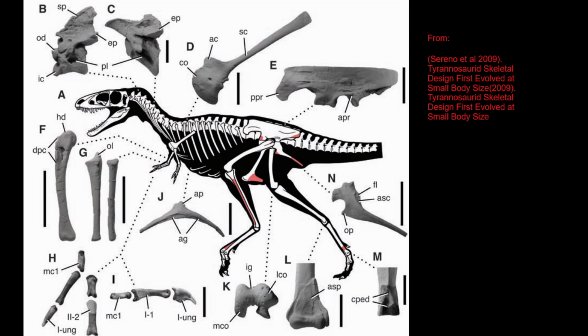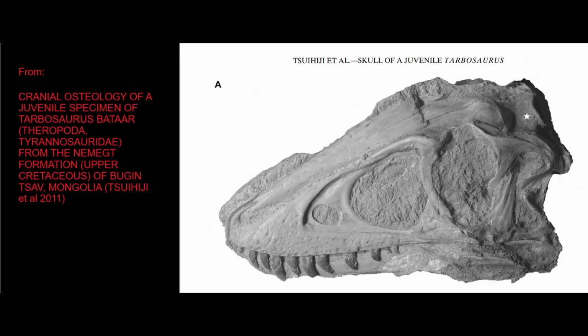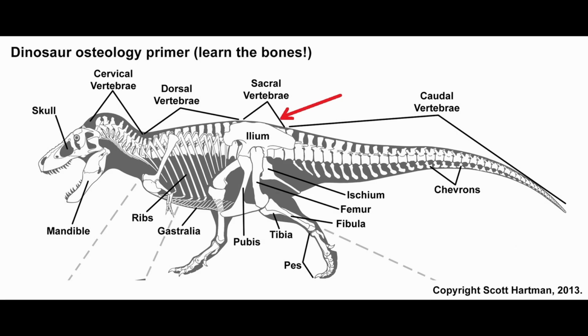The 2011 paper that re-aged Raptorex also argued that it wasn't a valid species. The paper did not find enough differences between the fossil of Raptorex and a similarly sized juvenile Tarbosaurus fossil to confidently identify them as two separate animals. Specifically, the paper looked at the reported differences between Raptorex and the young Tarbosaurus specimen. One of the reported differences between the two was that Raptorex did not have a small crest on the ilium bone of its hip. The paper found this to be incorrect and that the crest was in fact present.